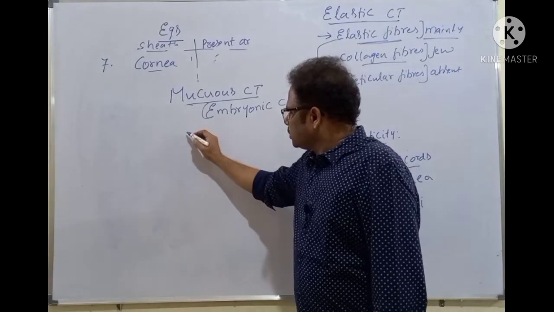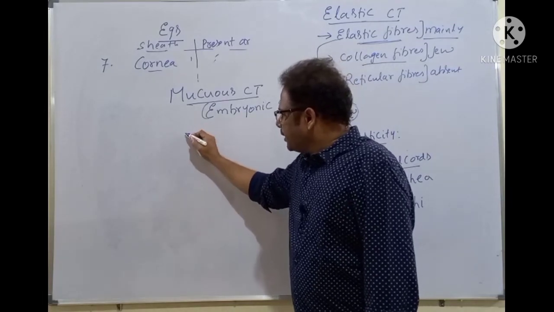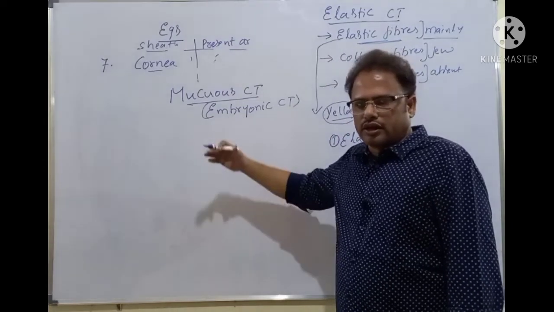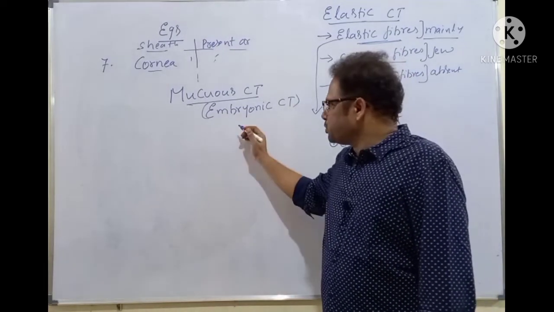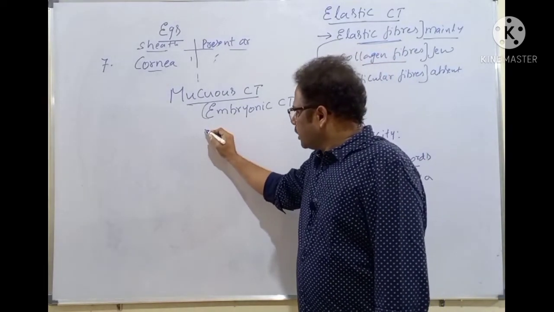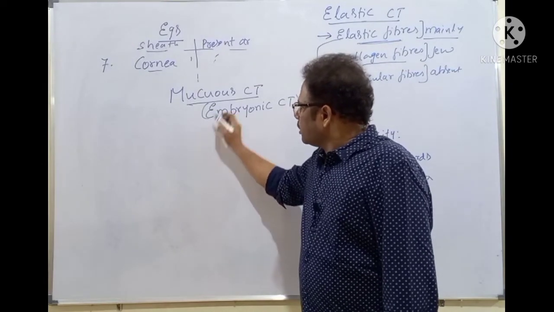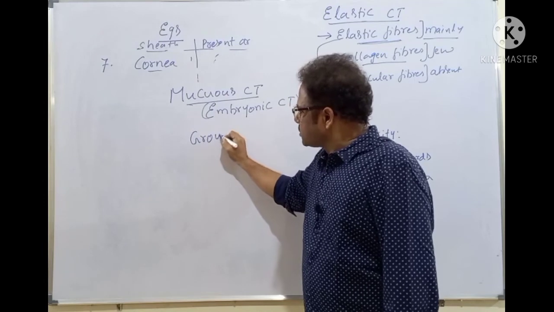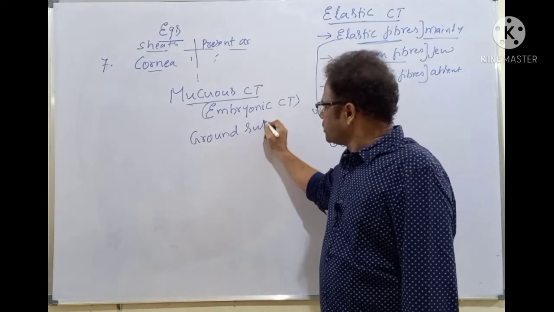As you know, the ground substance, the matrix, is present between the cells, isn't it? In the intercellular matrix of the mucous connective tissue, it is mainly made of the ground substance.